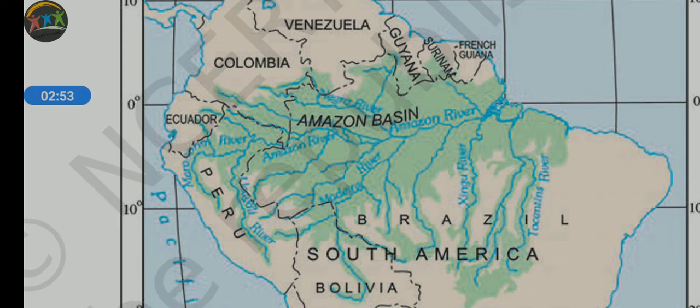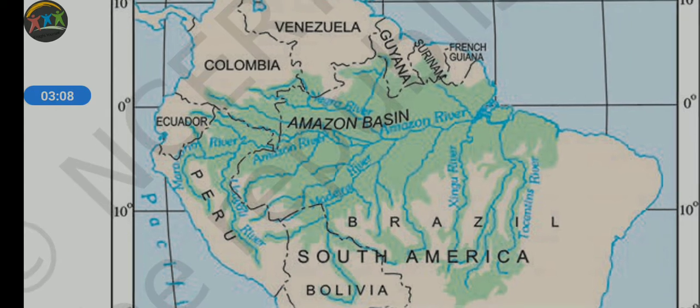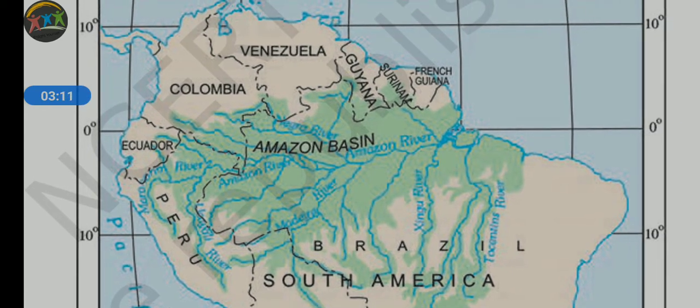Now the question, what is the climatic condition, what is the geographical condition of this particular river basin? It is an area located in the equatorial region. Look, dear students, whatever I am presenting here, you can see 0° is passing through it. So we can say it is equatorial region. What is the significance of the equatorial region?